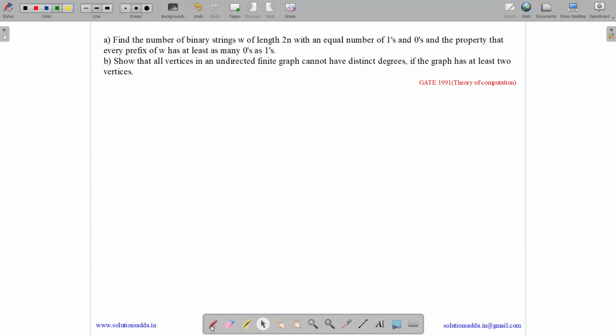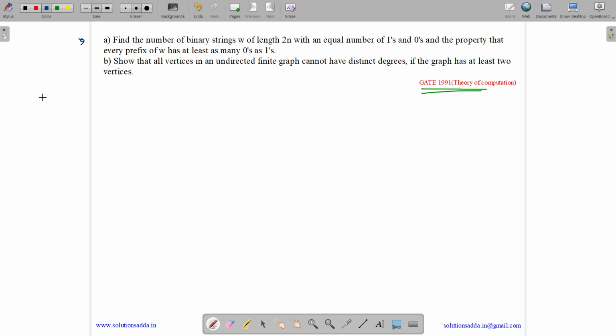This question belongs to Theory of Computation and was asked in GATE CSE 1991. The question has two parts. The first part is: given n, find the number of binary strings W of length 2n with an equal number of ones and zeros, and the property that every prefix of W has at least as many zeros as ones.